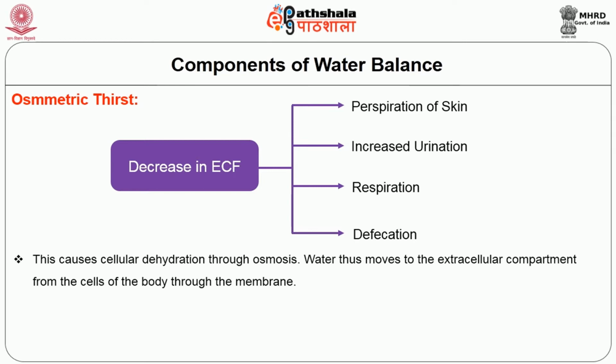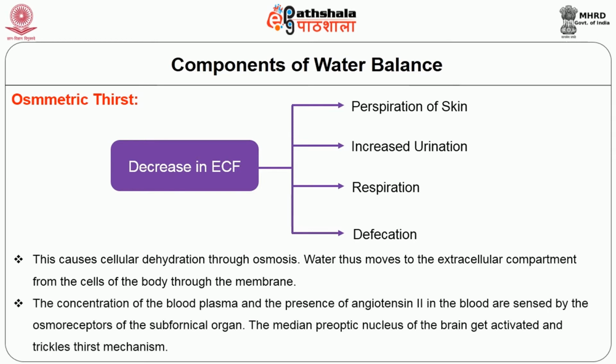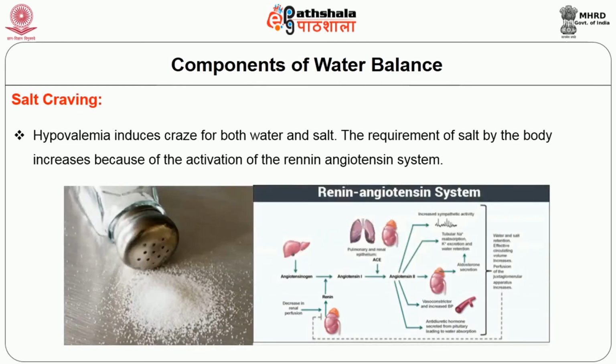The concentration of the blood plasma and the presence of angiotensin 2 in the blood are sensed by the osmoreceptors of the subfornical organ. The median preoptic nucleus of the brain gets activated and triggers the thirst mechanism. Salt craving. Hypovolemia induces a craving for both water and salt. The requirement of salt by the body increases because of the activation of the renin-angiotensin system.